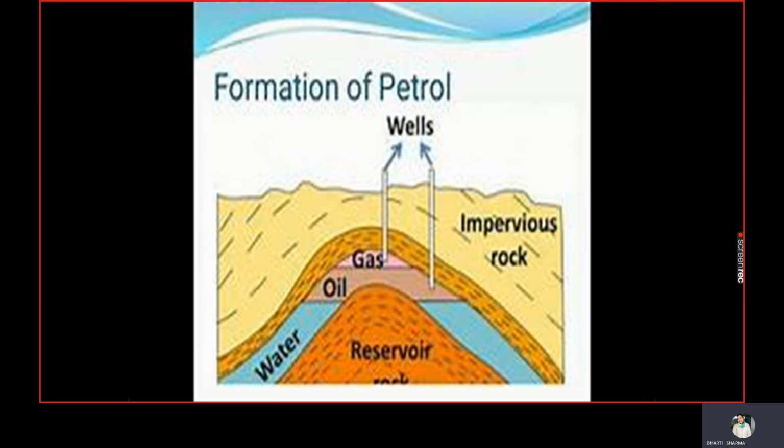You can see in the figure that this is oil, and then above it this is gas, and these are the wells. We can see wells like these in Mumbai High in India and many other places around the world, especially in Gulf countries, where these kinds of wells and reservoirs are very common. In India, you can see them in Mumbai High. These are the wells dug inside the rocks, and we can get gas and oil from them.